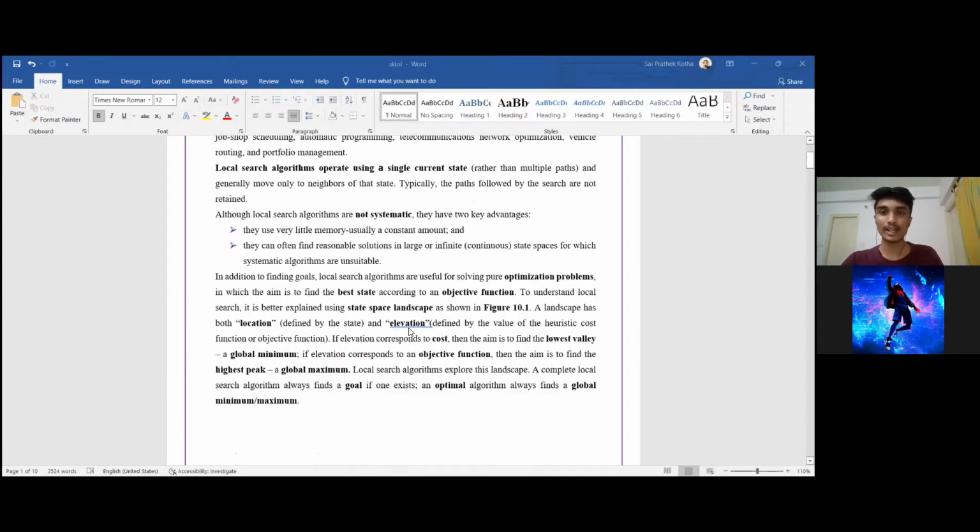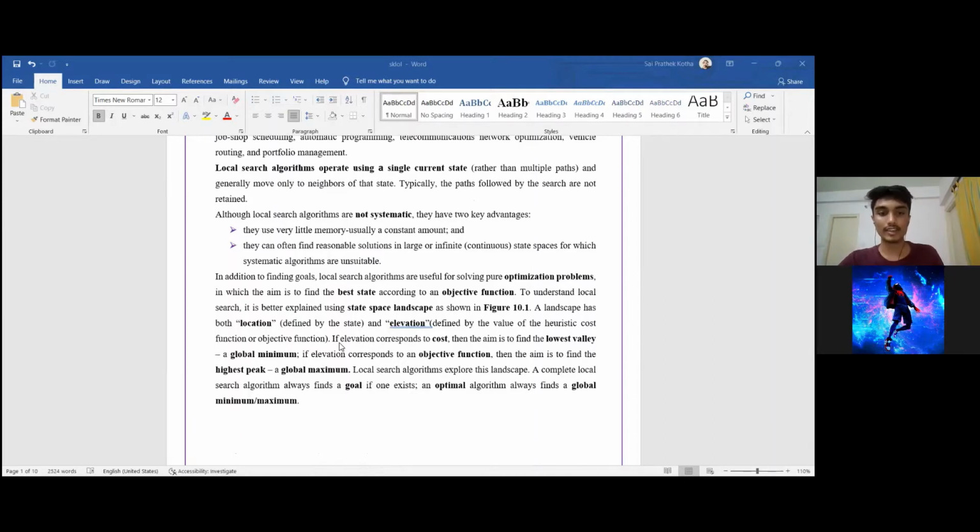In addition to finding goals, local search algorithms are also useful for solving optimization problems. As I said, the final state is the important objective of the local search algorithms. So after finding the goal state, we can also use local search algorithms to find the best state according to the objective function.